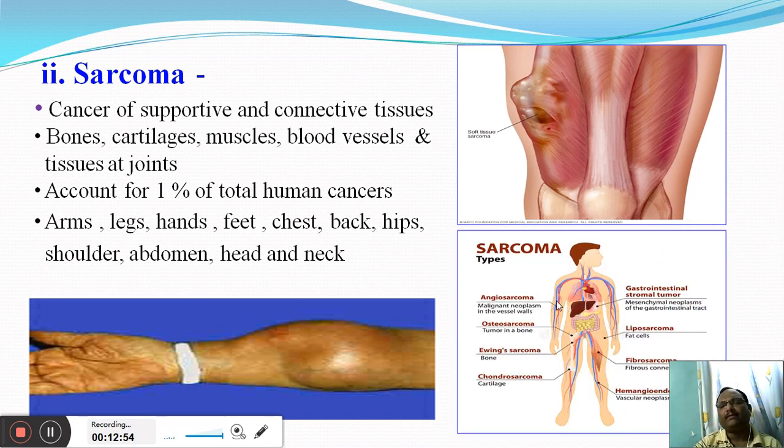There are again various subtypes of sarcomas, and you can see the list of different kinds of sarcomas here, but it is not necessary to go into that much detail.